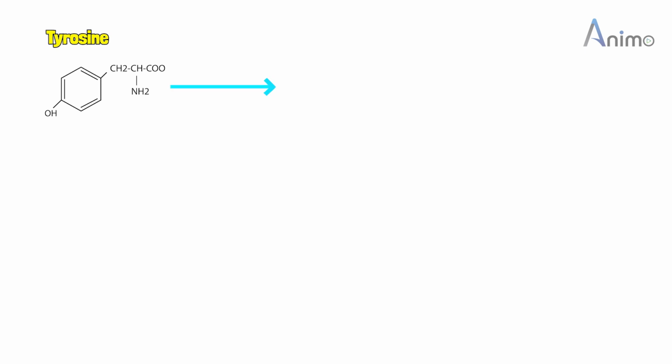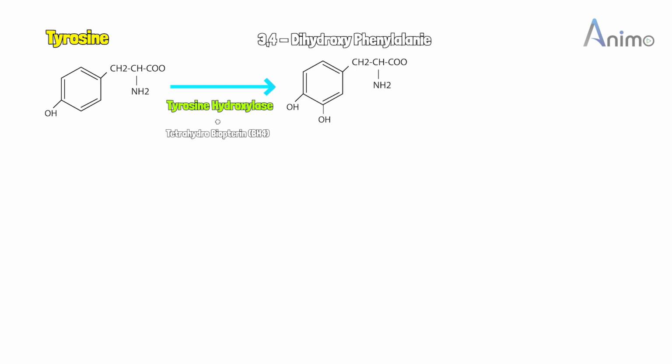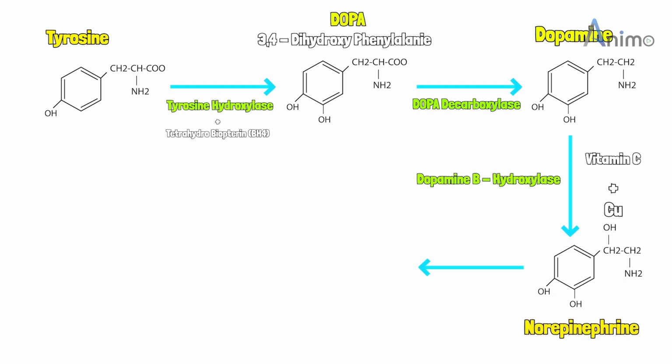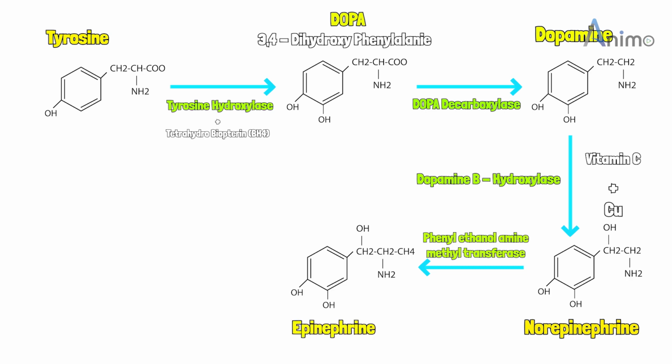This is tyrosine, which converts in the presence of tyrosine hydroxylase and tetrahydrobiopterin or BH4 into 3,4-dihydroxyphenylalanine, which is also known as dopa. It then undergoes decarboxylation in the presence of dopa decarboxylase and forms dopamine. This dopamine molecule undergoes hydroxylation in the presence of dopamine hydroxylase plus copper and vitamin C and forms norepinephrine. Finally, this norepinephrine undergoes methylation in the presence of phenylethanolamine methyltransferase and forms epinephrine.